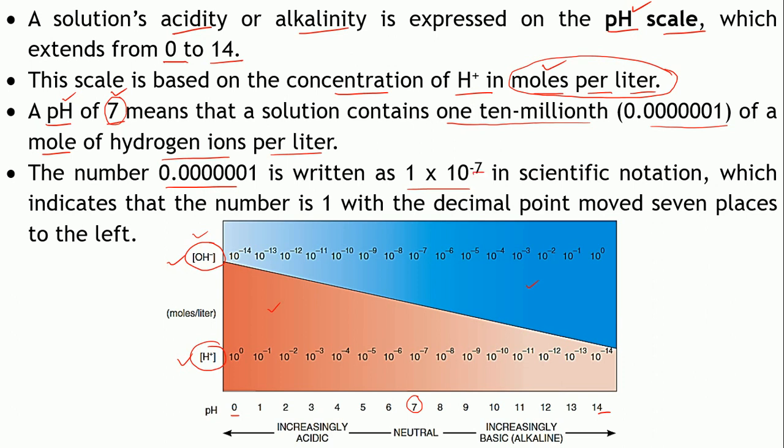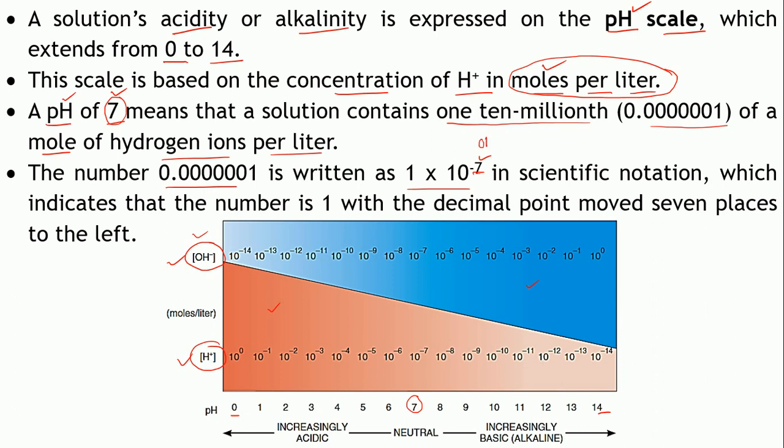Now when you write the exponential form minus 7, what does it indicate? You shift the decimal point by 7 places towards the left hand side, right? If you consider this 1 and shift the decimal point towards the left, how many times do you have to shift? 7 times.